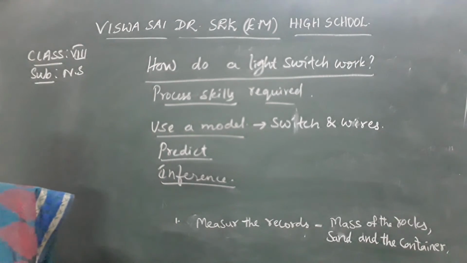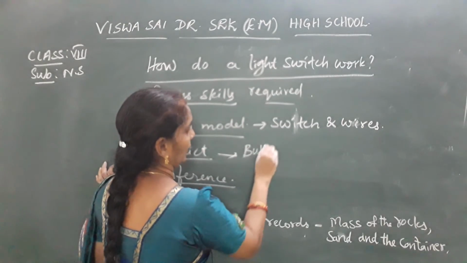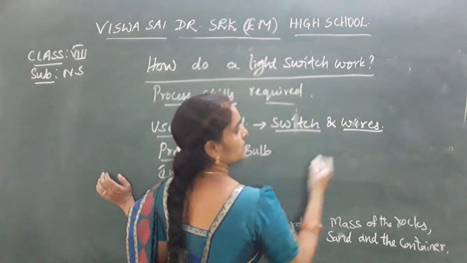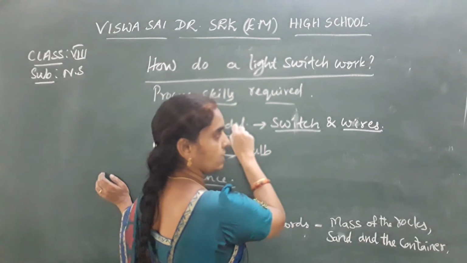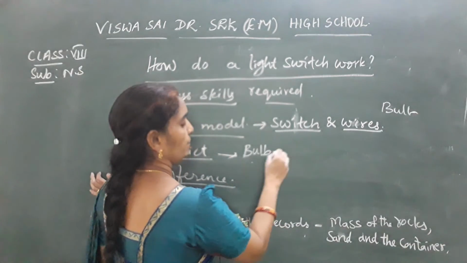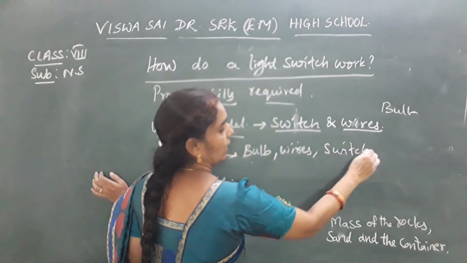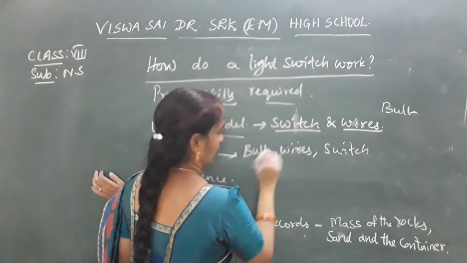The prediction is that the bulb, wires and the batteries have to be connected to make a bulb light. The bulb, switch and wires are to be connected to one another, as I am using a model with a bulb also. Okay, children, so bulb, wire and switch are to be connected to one another.